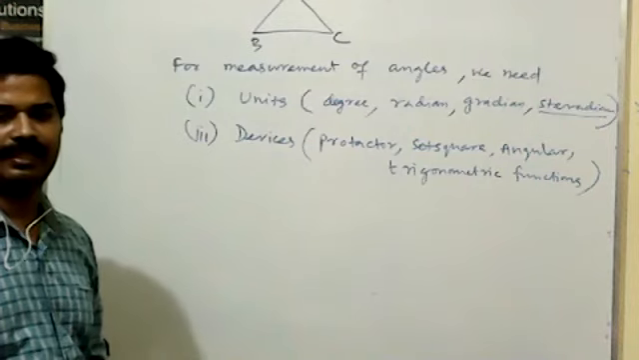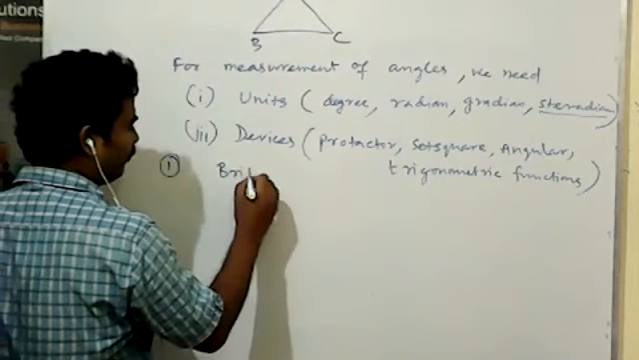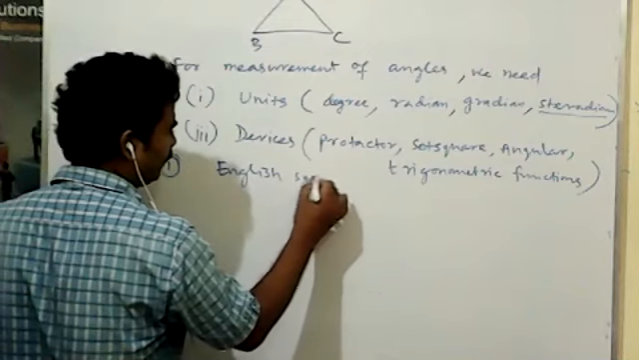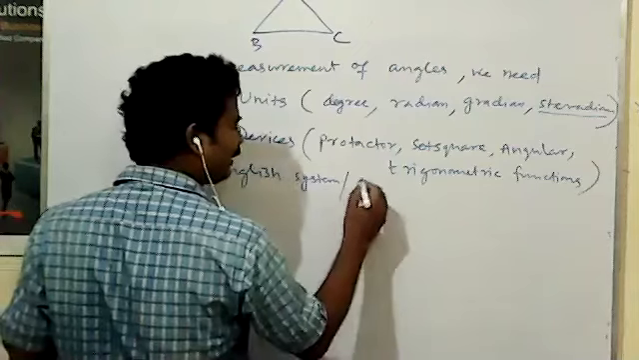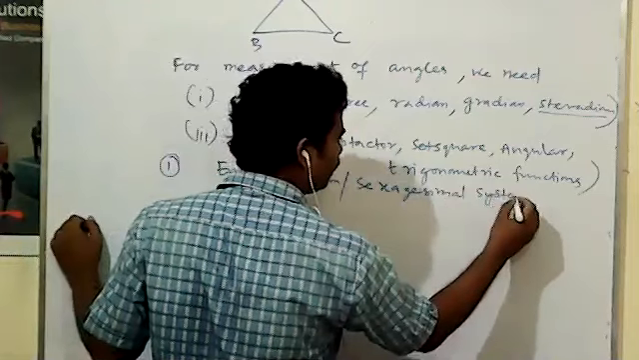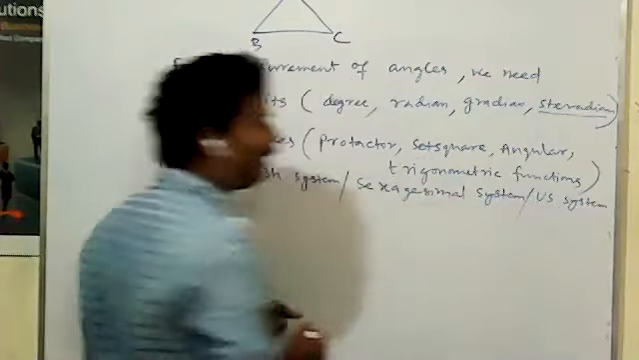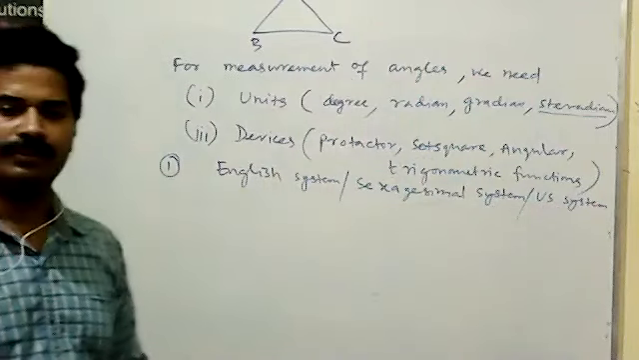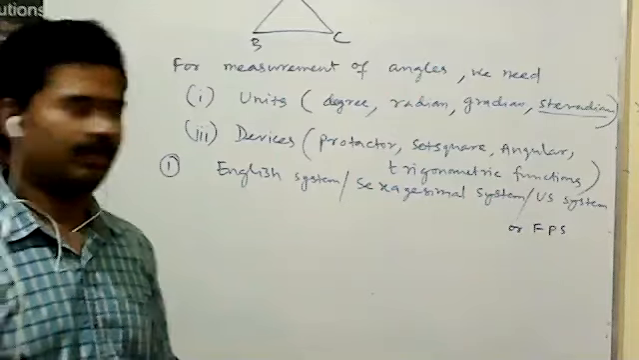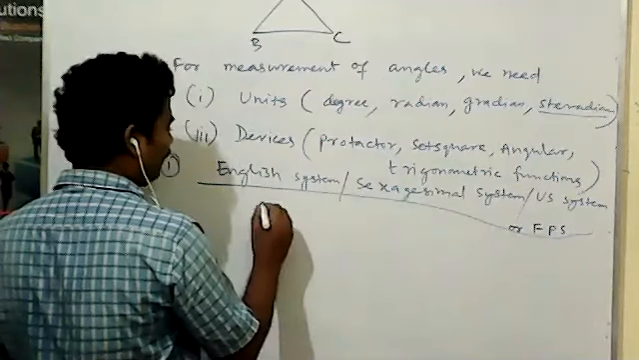Three systems are there. First is the British system or English system, or we can say sexagesimal system, or this is US system, also called the FPS system. Now, this system has some unit. What unit? That is the degree unit.